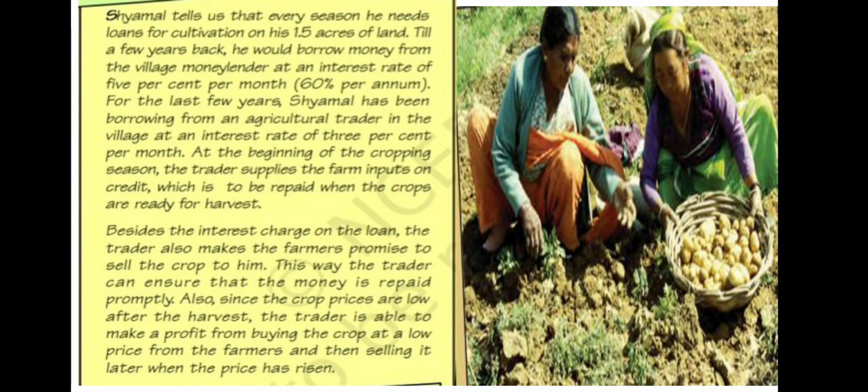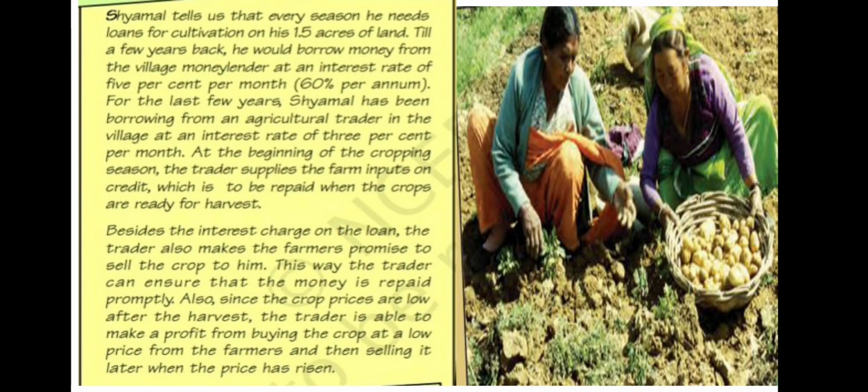For the last few years, Shamal has been borrowing from an agricultural trader in the village. Some agricultural traders come into the village and give money to the poor people who require it. For them also they are charging interest at a rate of 3%.